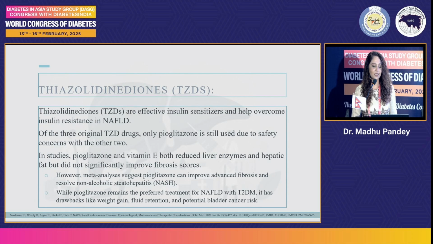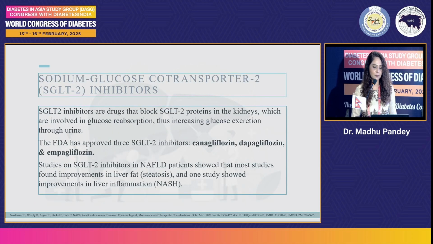So we have thiazolidinediones, which are effective insulin sensitizers and help improve insulin resistance. Of the three original TZD drugs, only pioglitazone is still used due to safety concerns, and most meta-analyses show improved advanced fibrosis and resolved non-alcoholic steatohepatitis. Pioglitazone remains the preferred treatment for NAFLD with type 2 diabetes, though drawbacks include weight gain, fluid retention, and potential bladder cancer risk.